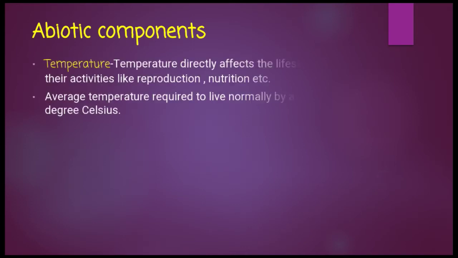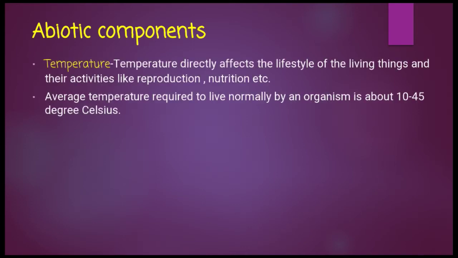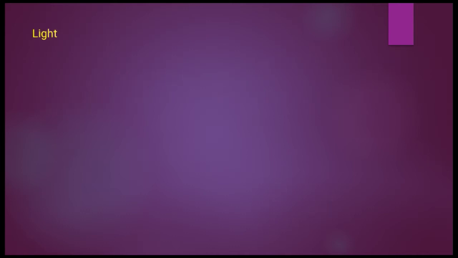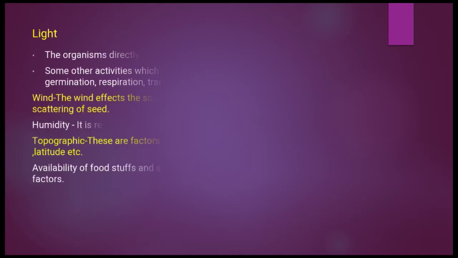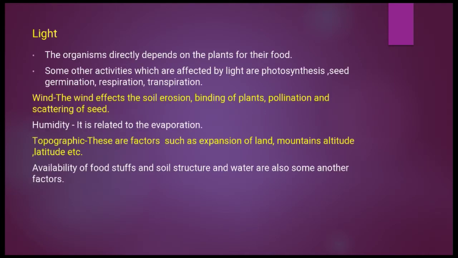Abiotic components, we will study them. What are those? Temperature. The temperature directly affects the lifestyle of the living things and their activities like reproduction and nutrition. Average temperature required to live normally by an organism is 10 to 45 degrees Celsius. Similarly, light is another factor which affects the organism. Some other activities which are affected by light are photosynthesis, seed germination, respiration, transpiration. Wind also affects soil erosion, pollination, scattering of seed, whereas humidity affects evaporation.